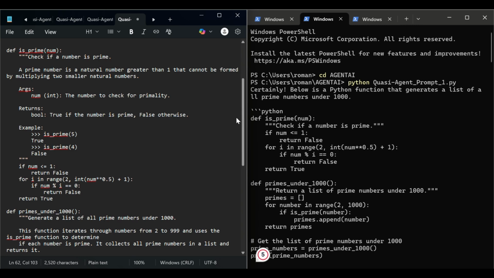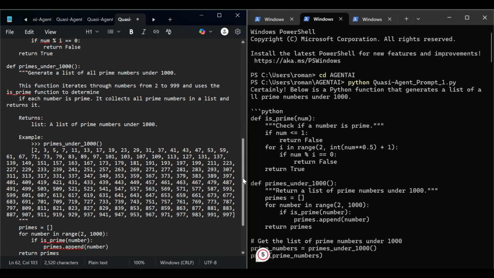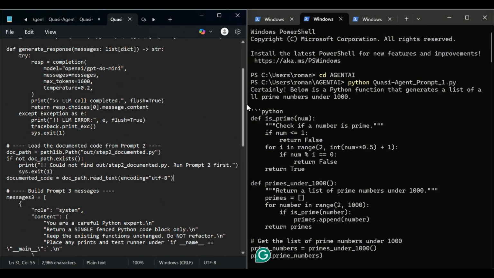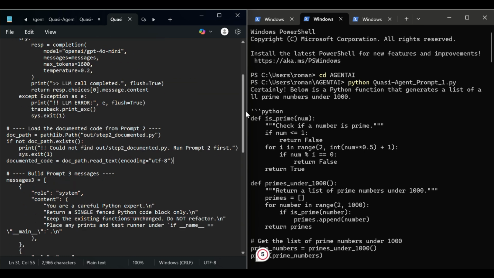So, generate a list of all prime numbers under 1,000. Okay, so here we go. So prompt 1 provides context. Prompt 2 provides something that we can see, and it explains in detail what it is. So it really develops the function. And then prompt 3 is, I suppose, more detail.